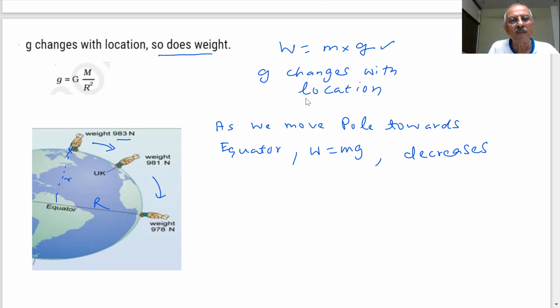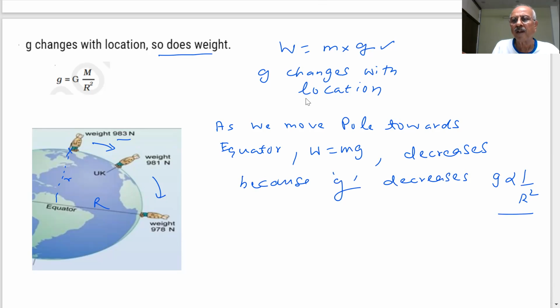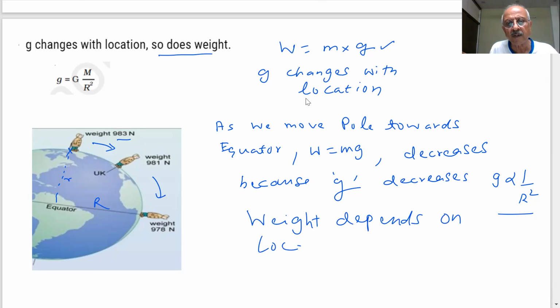Why? Because G decreases. G is inversely proportional to R squared. So when G decreases, students, the weight will decrease. Therefore, the weight will depend on the location. Weight depends on location. Is it clear?